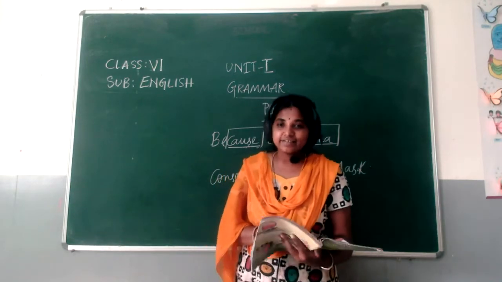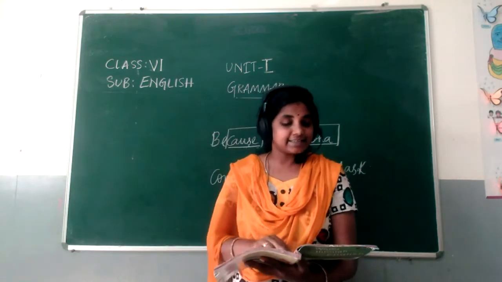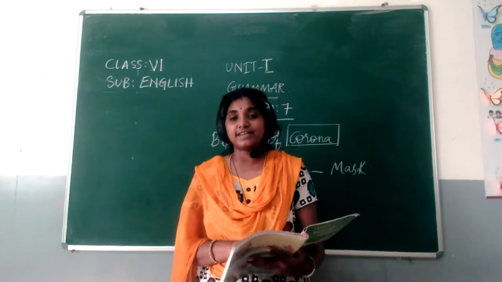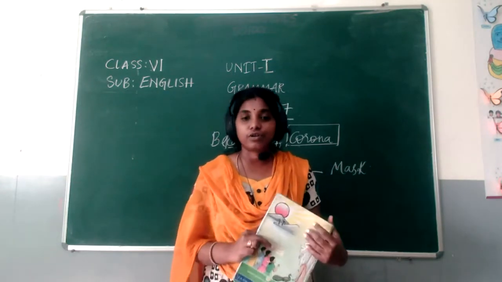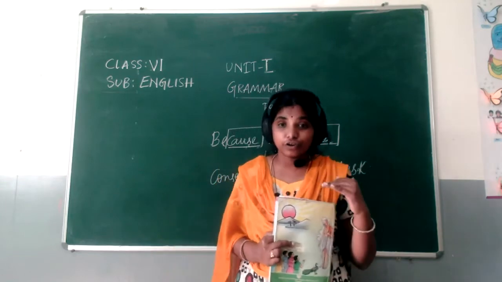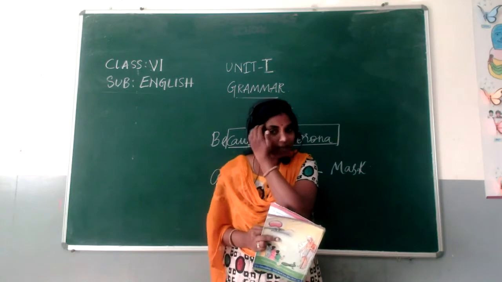Fine. Let us go to the third bit. This is really interesting, my dear little ones. Rearrange the following sentences in the order of their occurrence in the story. That means you should arrange them in chronological order. Chronological order means not 1, 2, 3, 4. I'll tell you one story.